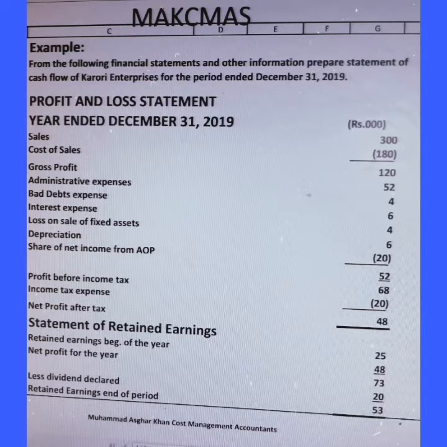This is a facilitation to the needy professionals.